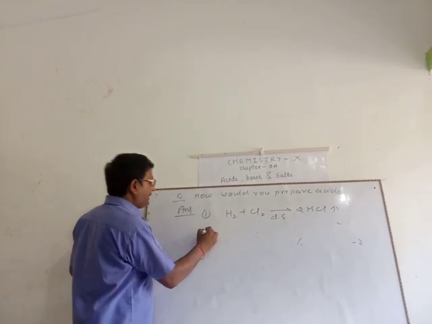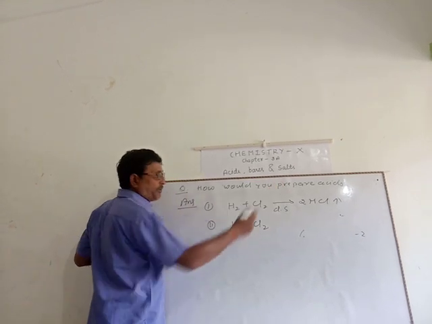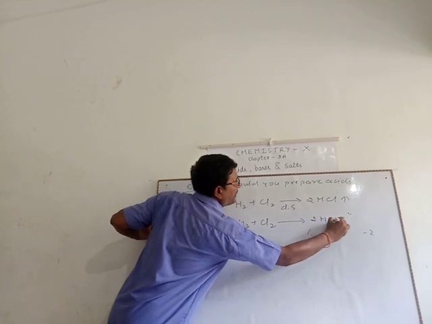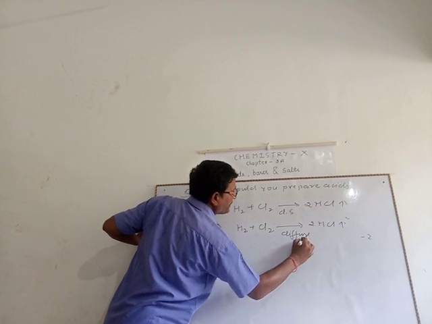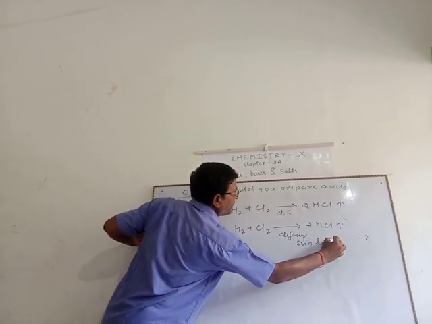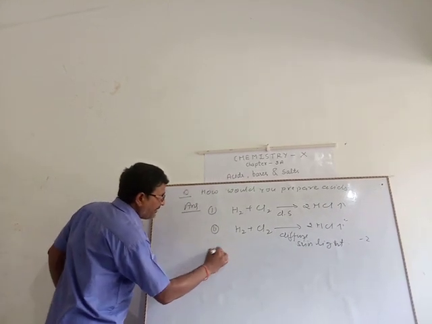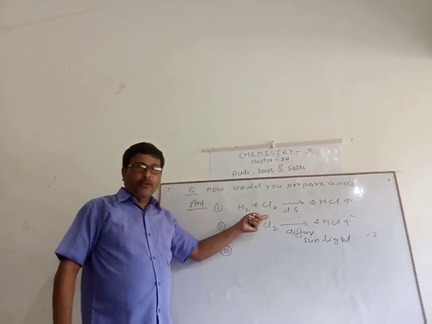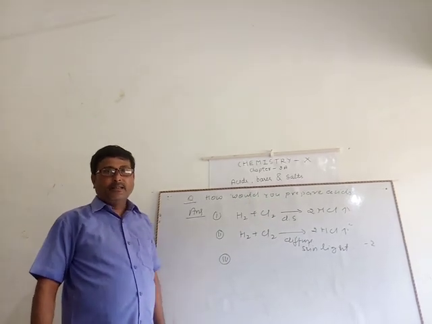Next, mostly we prepare hydrogen chloride gas in diffuse sunlight. Remember the third case. Question: is this reaction also possible in dark? Yes or no? If yes, then why?